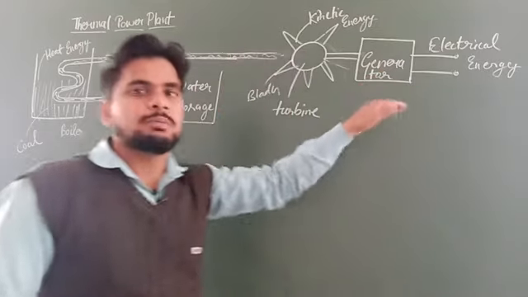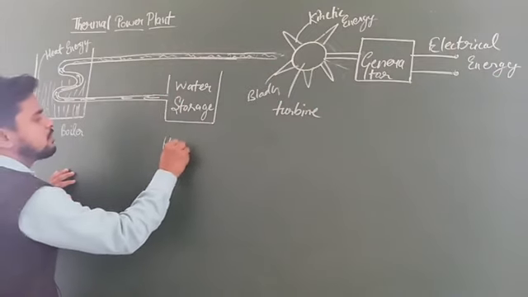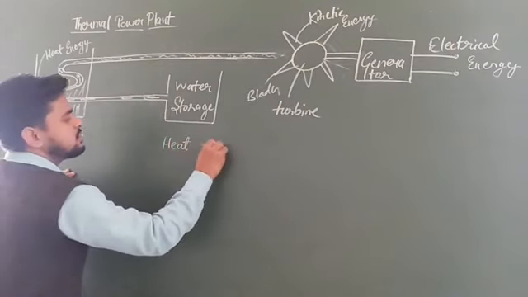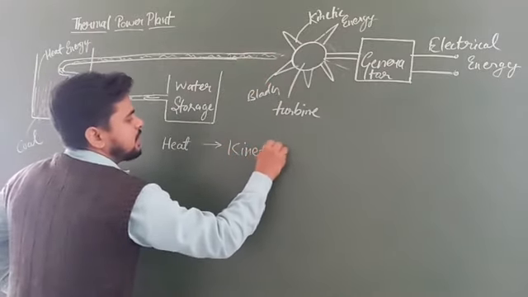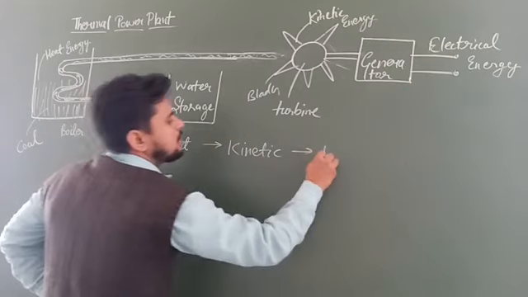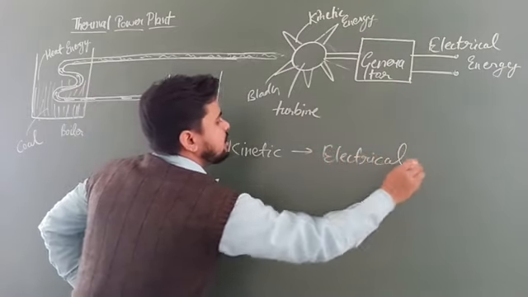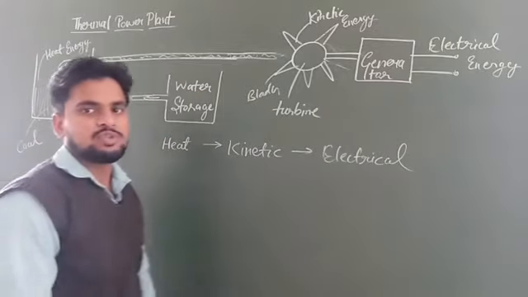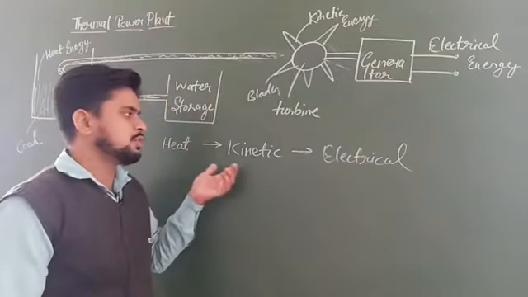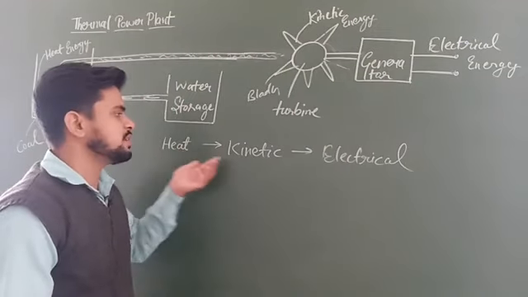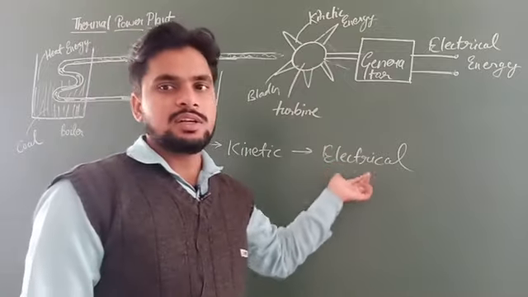So in this thermal power plant we can see there is a transformation of energy from heat energy to kinetic energy, and this kinetic energy to finally electrical energy. Okay. So I hope you have understood the various forms of energy which are transforming here. First heat energy is converted into kinetic energy, and this kinetic energy is converted into electrical energy.